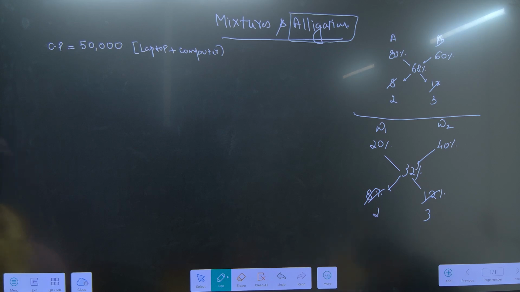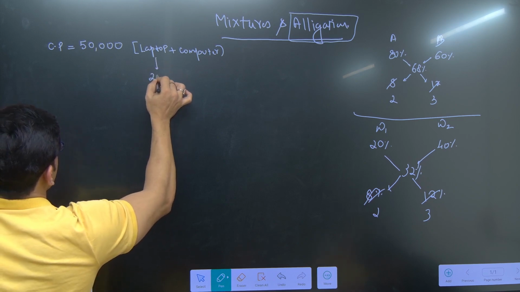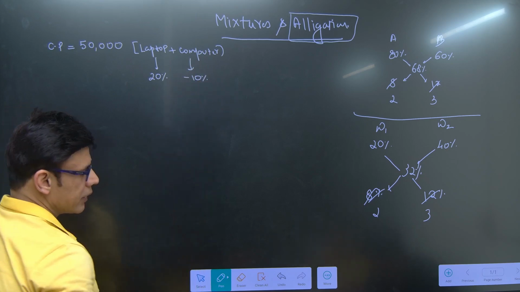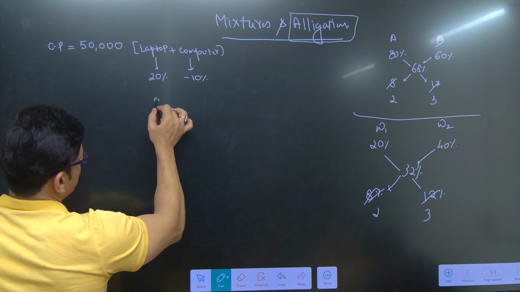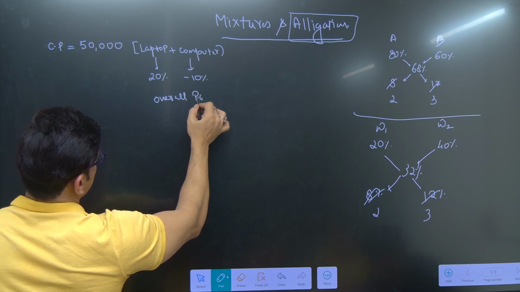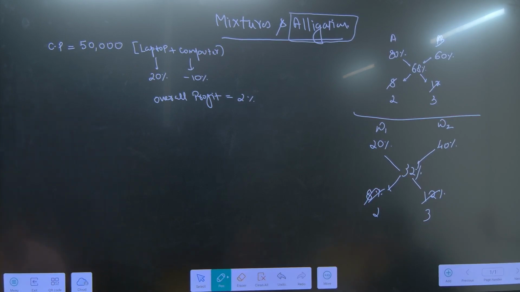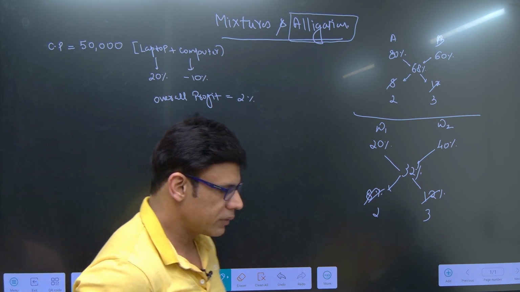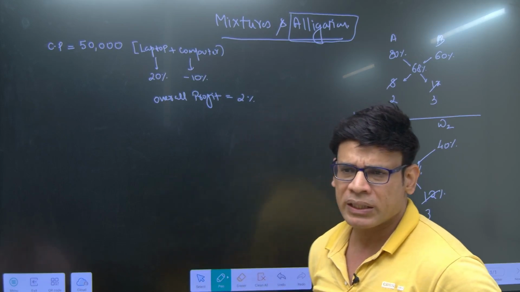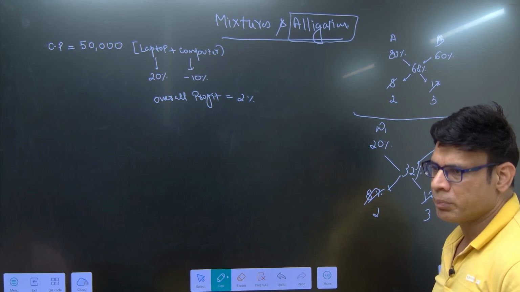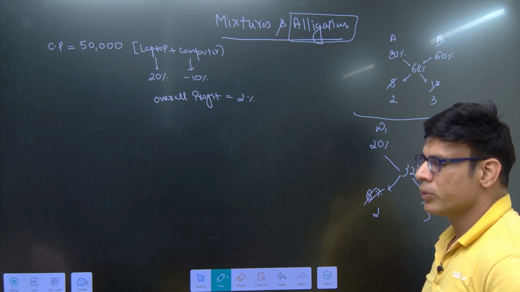And while selling it, he made a profit of 20% on the laptop, and by selling the computer, he made a loss of 10%. And overall profit was 2%. On selling a laptop, he made a profit of 20%, and on selling a computer, a loss of 10%. Put a minus sign for the loss. And overall, he made a profit of 2%. So find the price of laptop and computer individually.